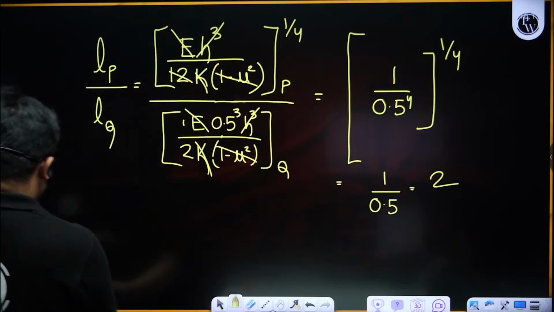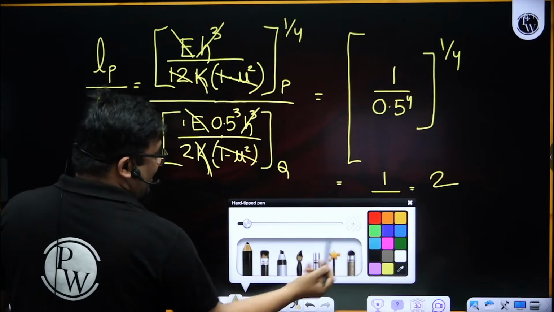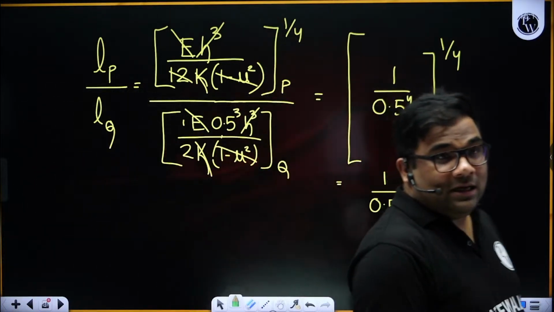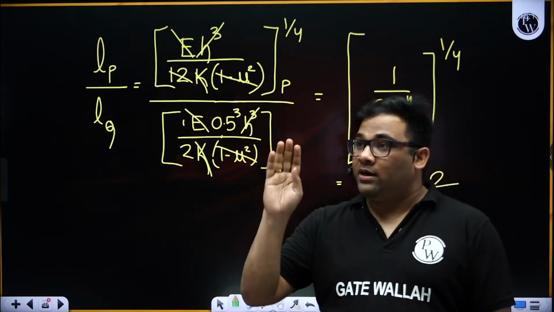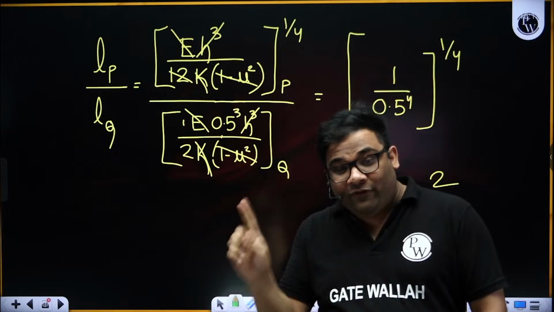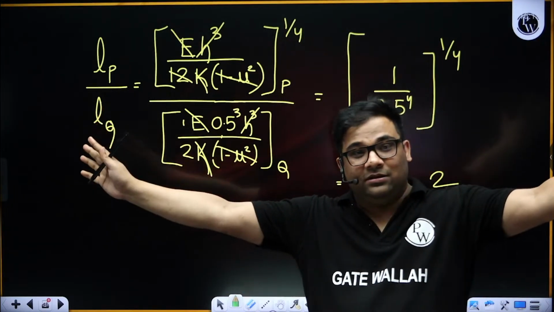If you don't remember the formula, you see so many formulas are there. GATE is one of the easiest exams in the country. The only difficulty about GATE is that it is vast.